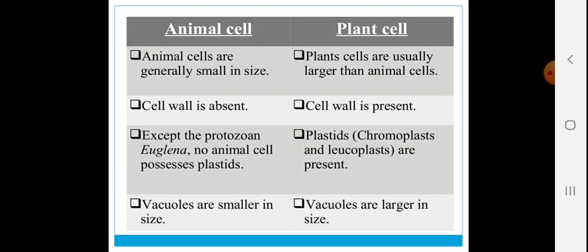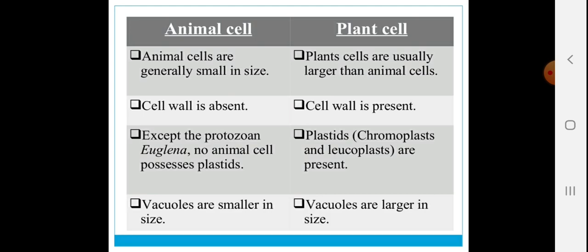Now, except protozoans like Euglena, no animal cell possess plastids. So only the animal cells like protozoans like Euglena have plastids, but no other animal cell has green color plastids. But plant cell do have plastids which are having chloroplast and leucoplast, and so they carry out the function of photosynthesis.